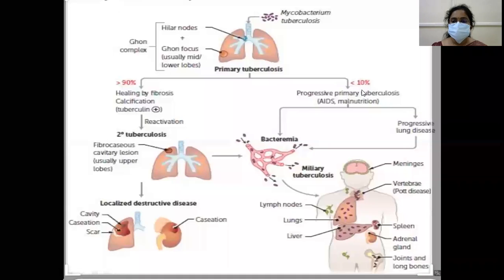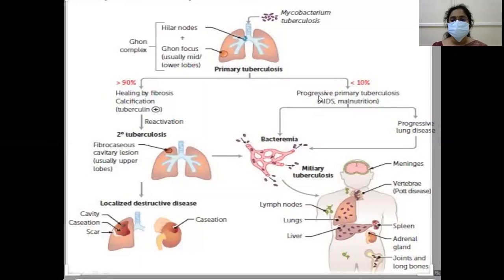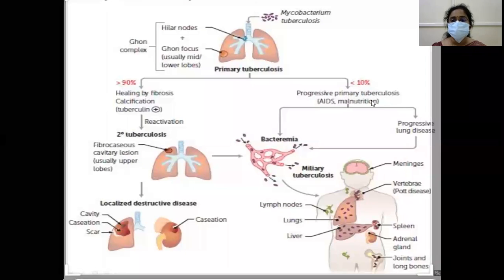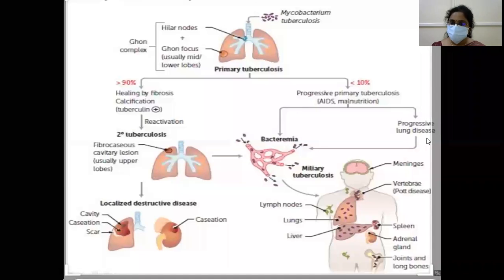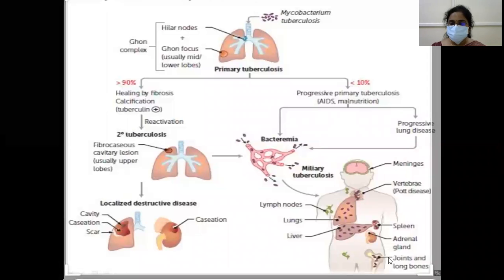Whereas in less than 10%, in which there are AIDS, malnutrition, or suppressed immunity, they may develop progressive primary tuberculosis. Progressive primary tuberculosis can lead to bacteremia, leading to miliary tuberculosis. It can go to lymph nodes, lungs, liver, spleen, adrenal, joints and bones, vertebrae, meninges, or it can take the course of progressive lung disease in the lung and then lead to bacteremia and attack other organ systems.